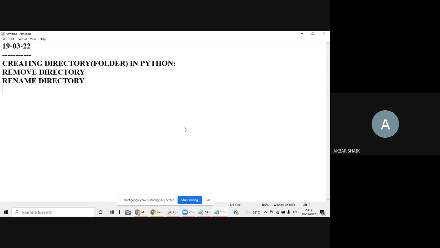So we'll see all these things: creating a directory, removing a directory, and renaming. If you want to work with directories in Python, you should know